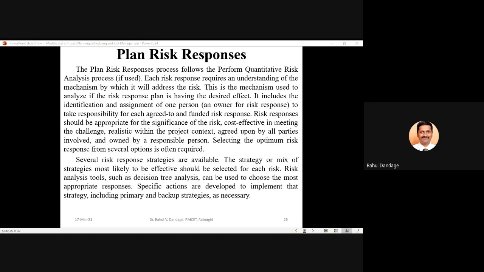Risk analysis tools like decision tree analysis can be used to choose the most appropriate response. Specific actions are developed to implement that strategy, including primary and backup strategies as necessary. So sometimes we can implement one strategy and have another strategy as a backup plan, as a supporting plan to implement that particular strategy.